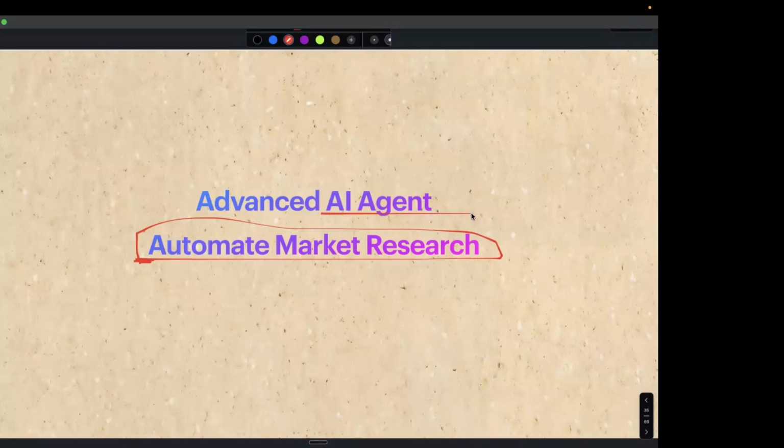For this, I'm going to use a tool called Grok. Grok is from a company called xAI, which is owned by Elon Musk. It's a relatively new company, only 1 or 2 years old, but it's punching above its weight against all the major models. These models are better than OpenAI in many respects. So we are going to use this latest Grok tool to do some advanced AI research.